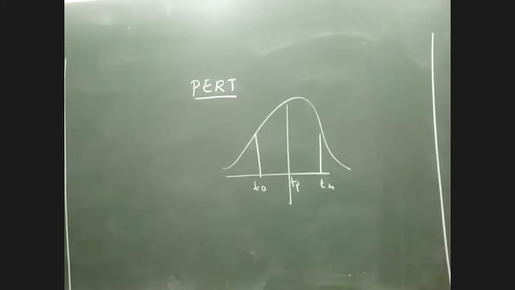But what exactly do optimistic, pessimistic, and most likely time mean? Let's try to understand. Optimistic is where people are extremely confident about what they are capable of doing. Let me give an example. Usually, if a teacher gives an assignment, some students seem to be very hyperactive.